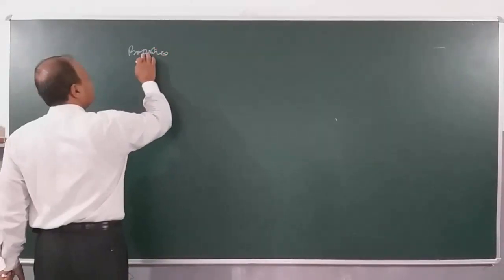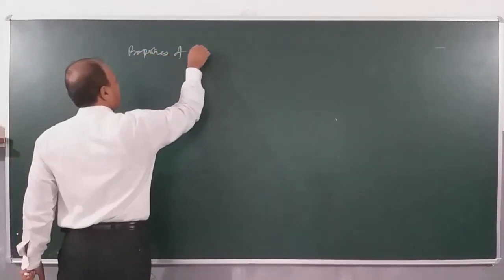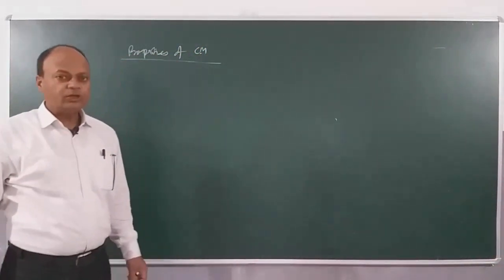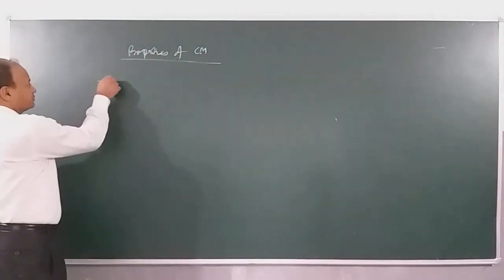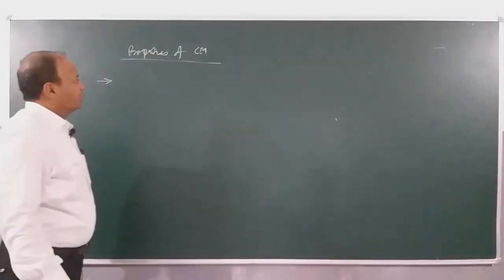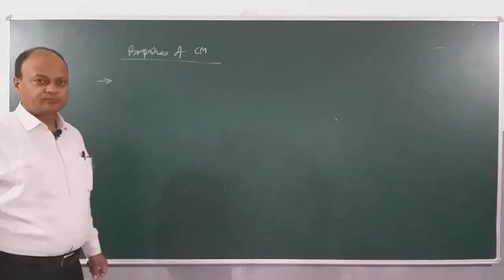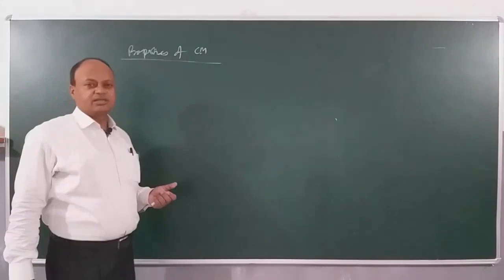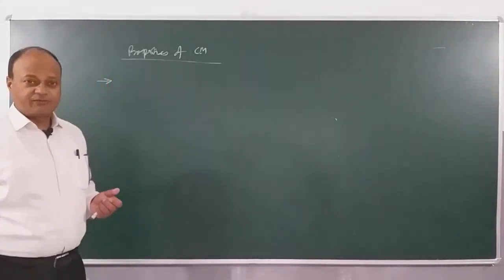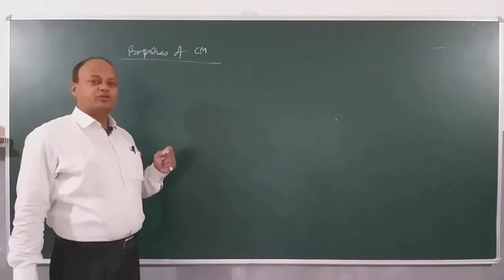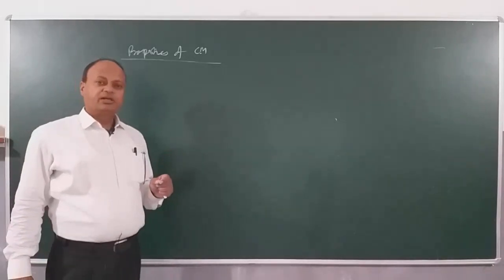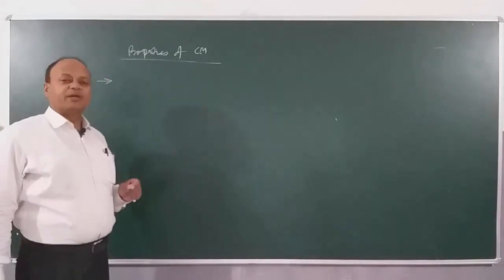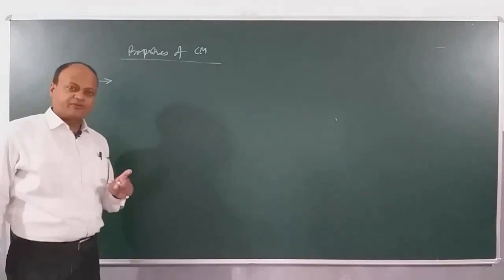Properties of center of mass. What are the properties of center of mass? Now children, the first property is that the center of mass contains all the mass concentrated on itself. And if a force is applied to the center of mass, it will behave in the same way as it will when the force is applied anywhere else on the body. This is the first property, okay?